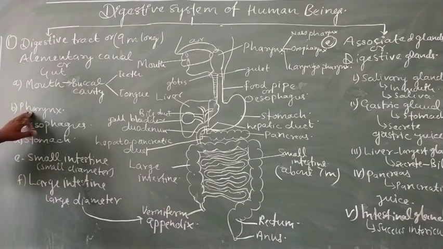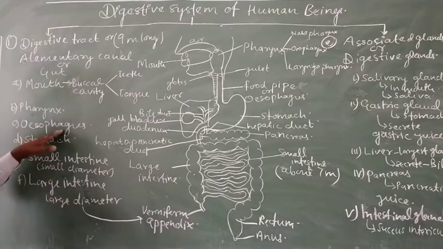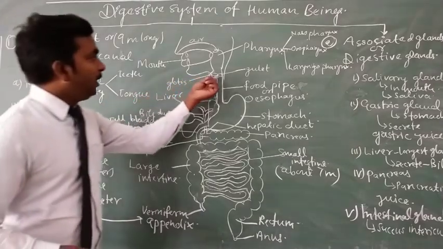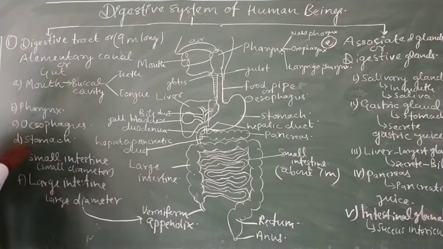Then the buccal cavity opens into the pharynx, and the pharynx, which is a common passage for both air as well as food, opens into the esophagus through an opening which is known as the gullet, and then the esophagus opens into